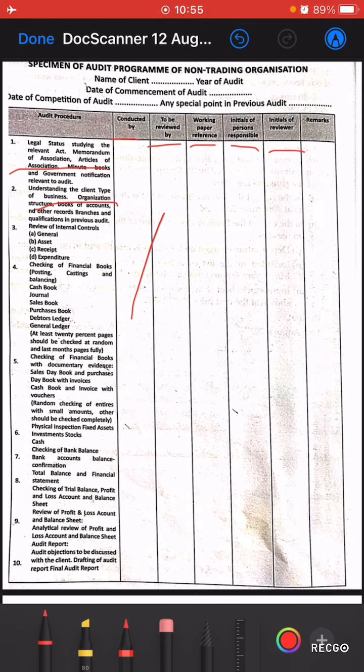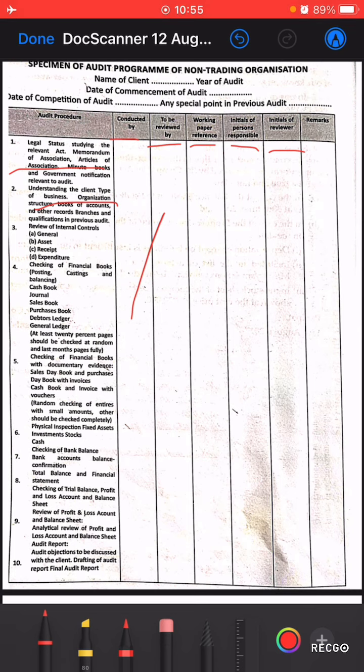Then comes checking of trial balance, profit and loss account and balance sheet, review of profit and loss account. Yes, when he verifies the balance sheet, profit and loss account, and you can say the trial balance, if he is not satisfied with the entries made in the trial balance and the profit and loss account, he has to make a note in his working paper for the references, so that he can mention those qualifications in his audit report.